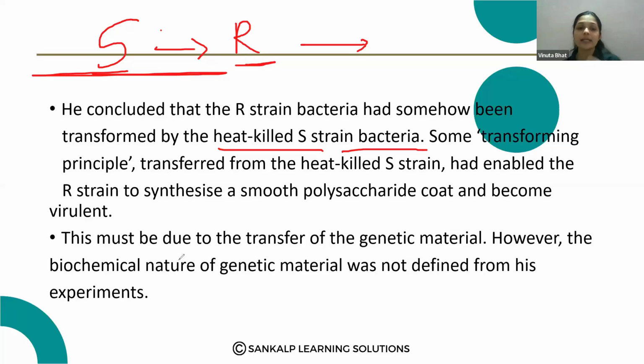So he concluded that this must be due to the transfer of genetic material. S strain bacteria transferred some genetic material to the R strain bacteria, and R strain bacteria became virulent. When injected to the mice, it developed the disease. So that is the Griffith experiment, very important for your exam.